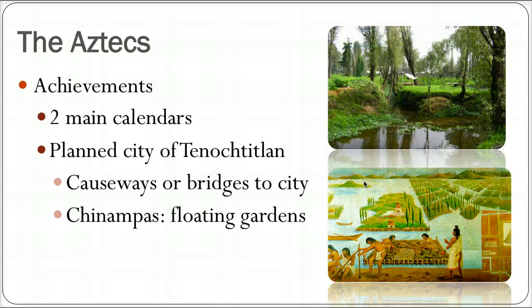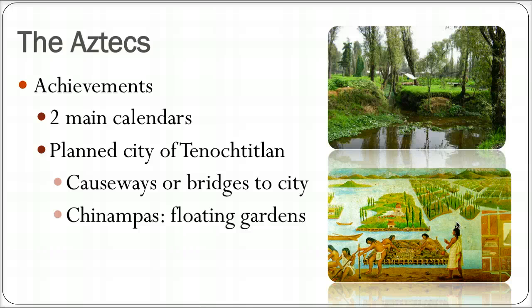Achievements. We'll finish up here with the achievements. They had two main calendars, and the calendars were fairly accurate as well. But probably their most famous achievement, and it's really more a set of achievements, plural, is the city of Tenochtitlan. I mentioned this on the previous slide, but what they would do is they would make these chinampas. These chinampas were floating islands. They were about a football field in length, and what you would do is take a whole bunch of reeds and twigs and weave them into sort of a mat, and then cover them with several layers of mud.